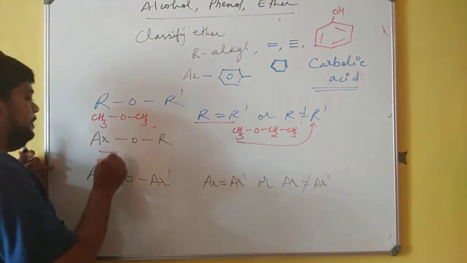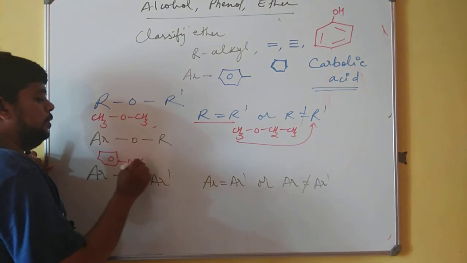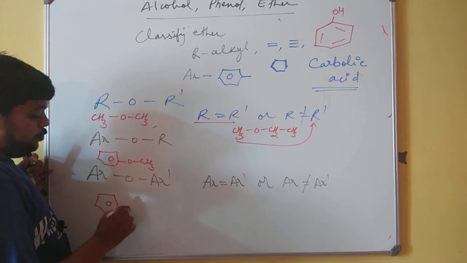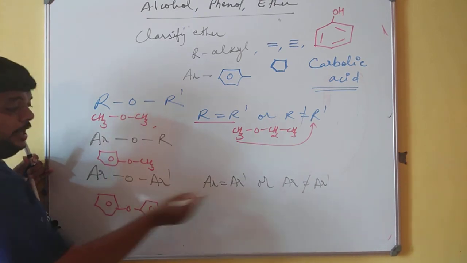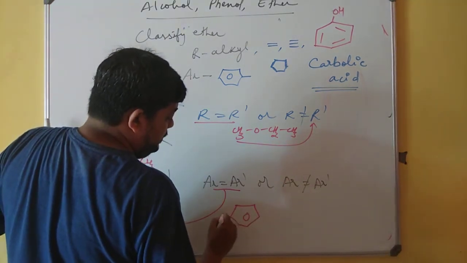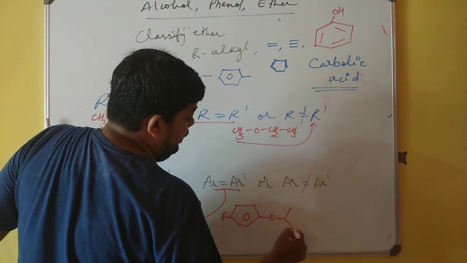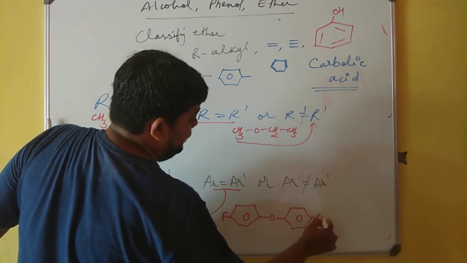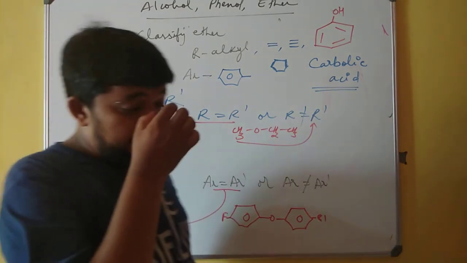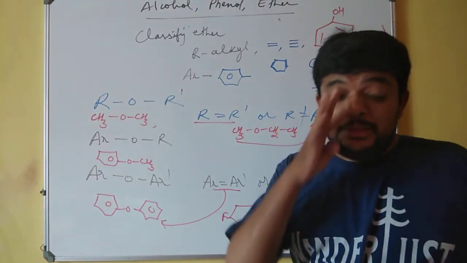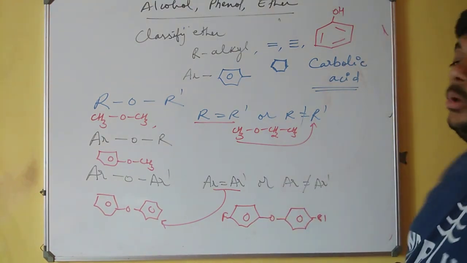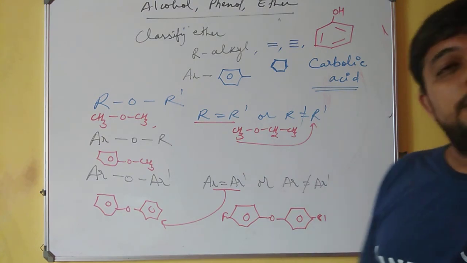Coming to the second example, I have a benzene ring over here, O and CH3 over here. In this particular case, I'll take two similar benzene rings, so it is AROAR falling in this category. And sometimes if I take something different, it will always look like this. This is the difference. This is how everything works. So friends, this is a very short video in this alcohol phenol ether topic, and we have just tried to go through the classification of alcohol, phenol and ethers.